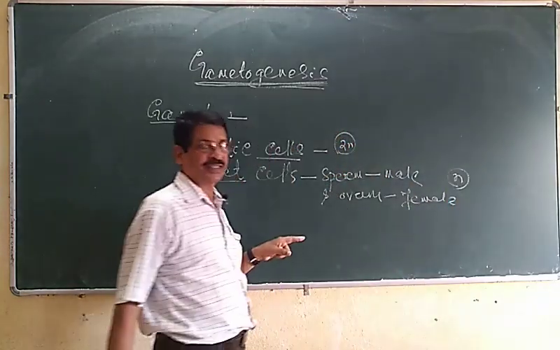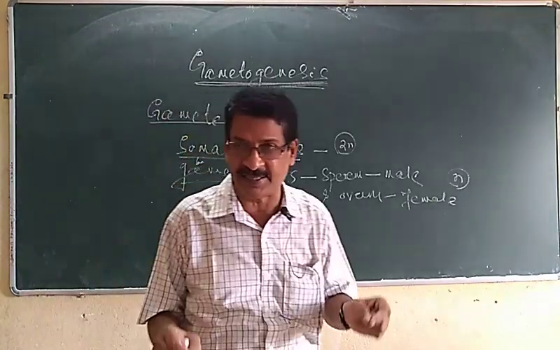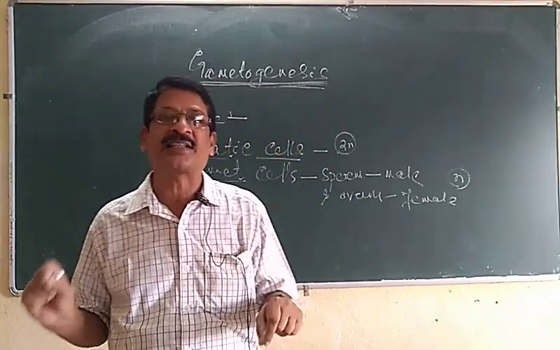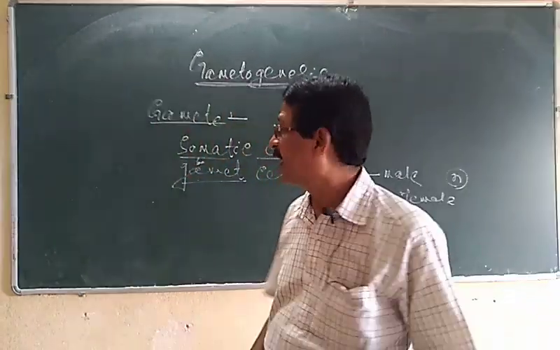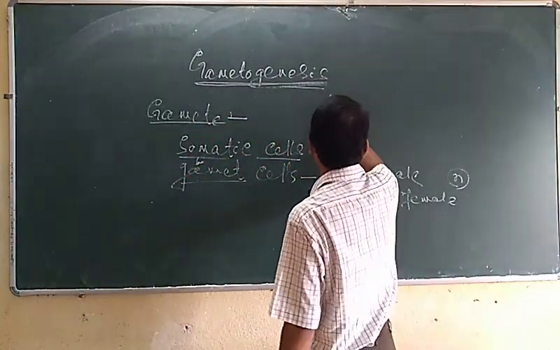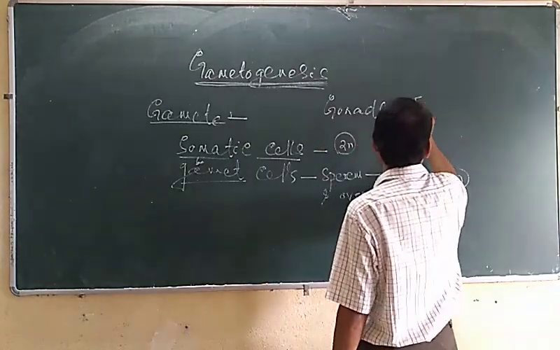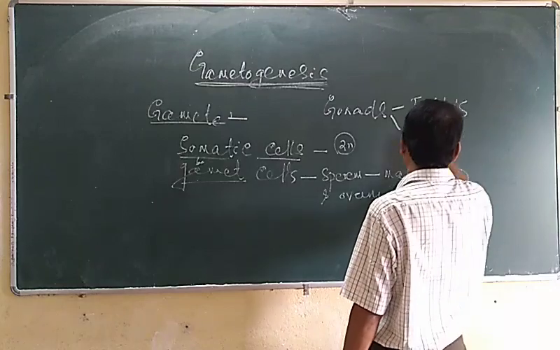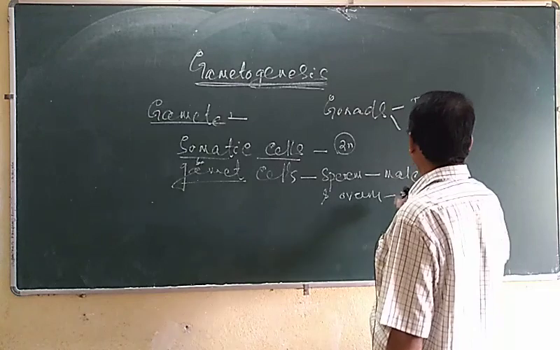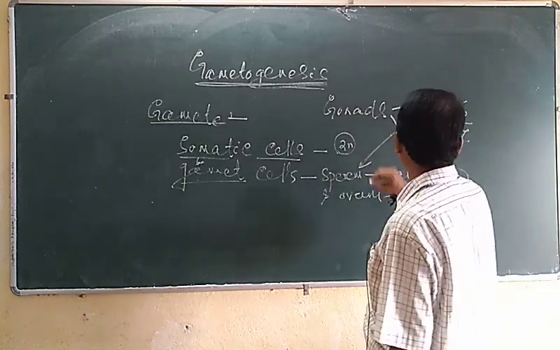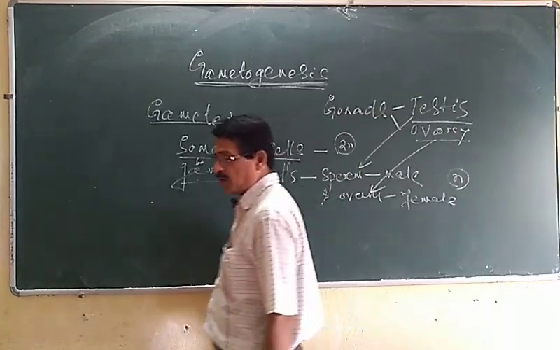The somatic cells are present in all parts of the body, whereas the gamete cells are formed inside the gonads. Gonads means the testis in the male and the ovary in the female. From the testis the sperms are formed, and from the ovary the ova are formed.